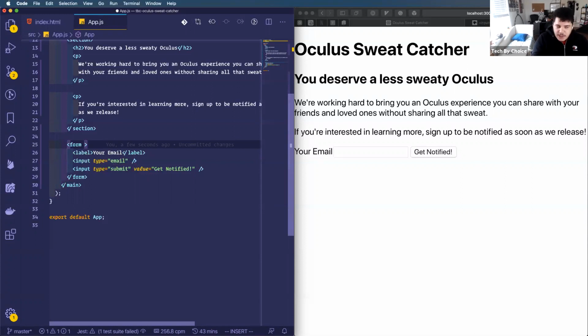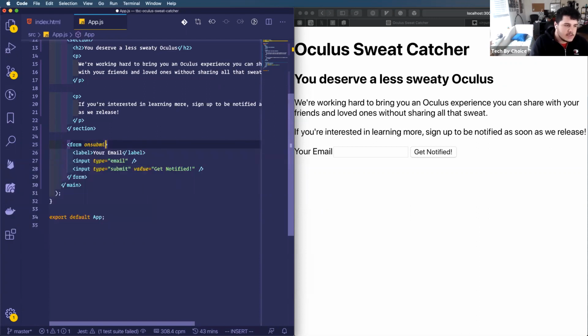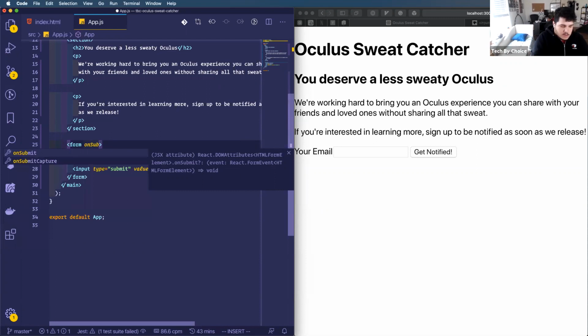The way that we would do this is by using a built-in event that is triggered when the form submits. In traditional HTML and JavaScript, this would be onsubmit all lowercase. The way that we do it in React is that we would say onSubmit.